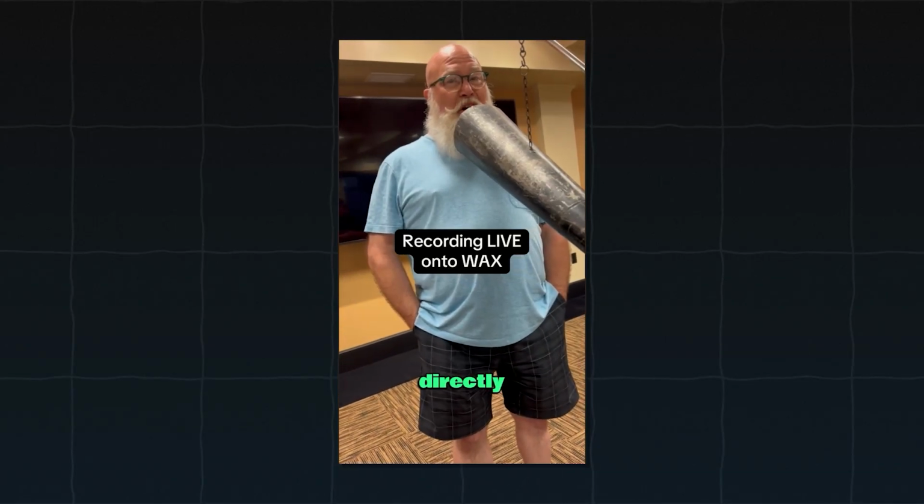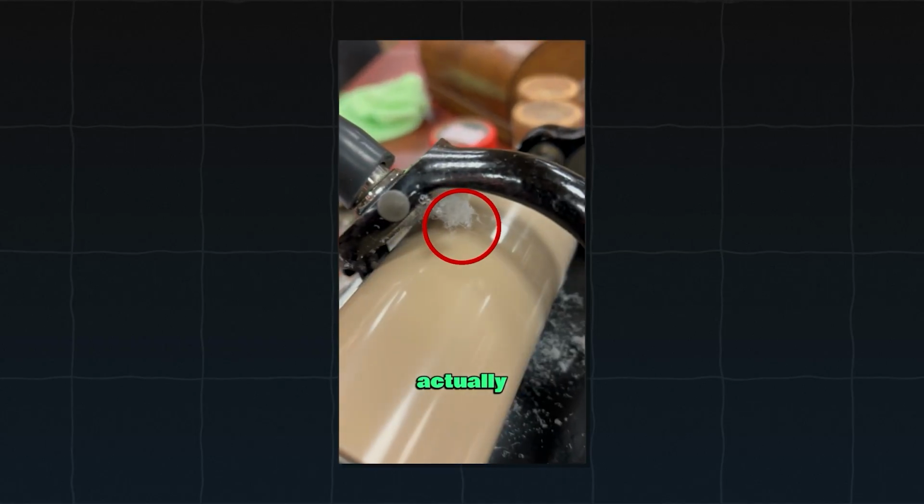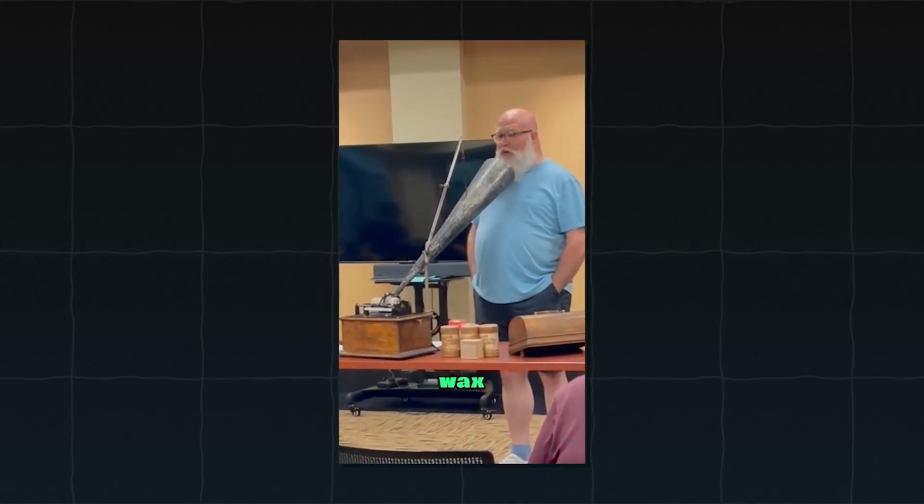This man is singing directly into a giant metal horn, and his voice moves through the horn, reaches a needle, and that needle actually etches his song into a spinning wax cylinder.